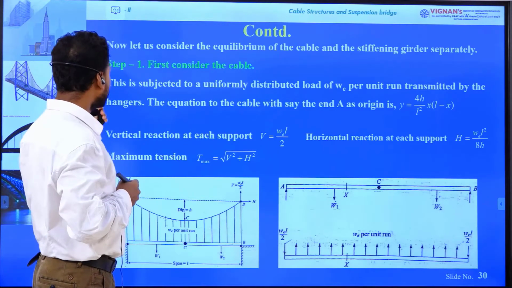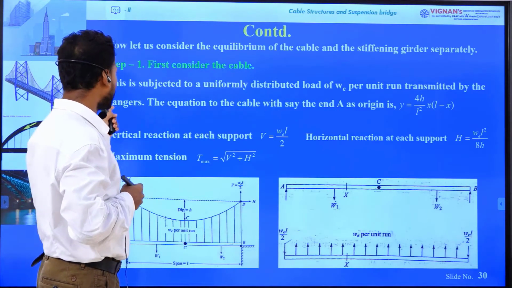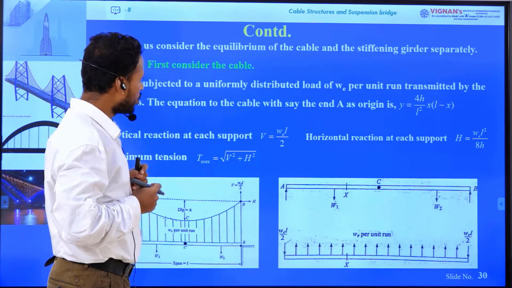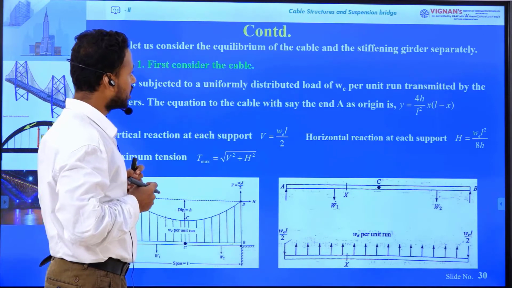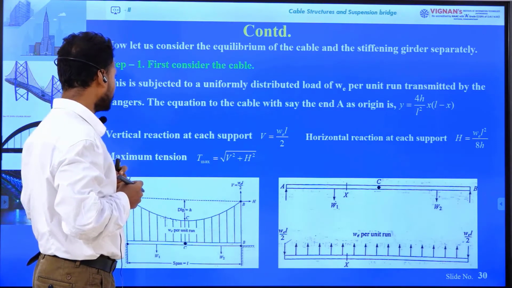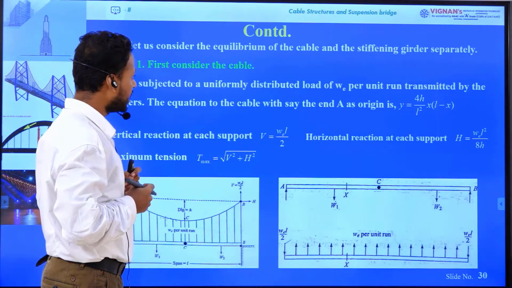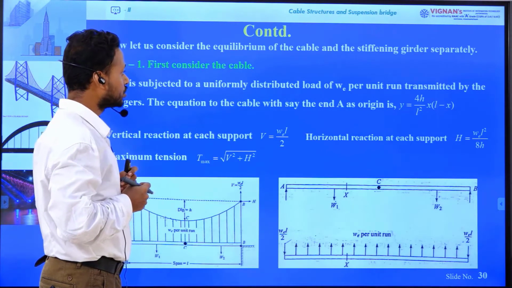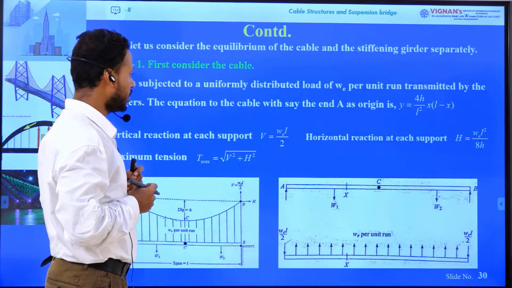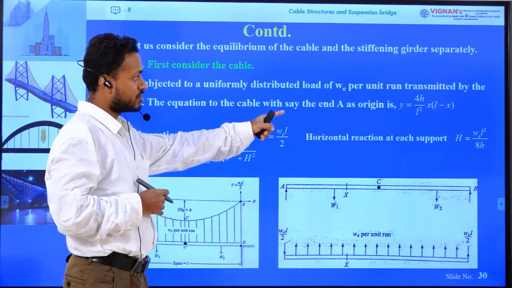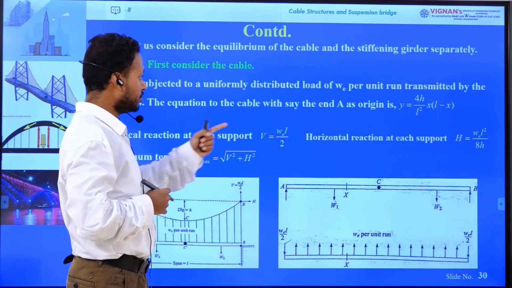This cable is subjected to a uniformly distributed load of w per unit run transmitted by the hangers. The equation of the cable, with end A as origin, is y equals 4h by L square into x into (L minus x). We derived this equation earlier, so we will use it.